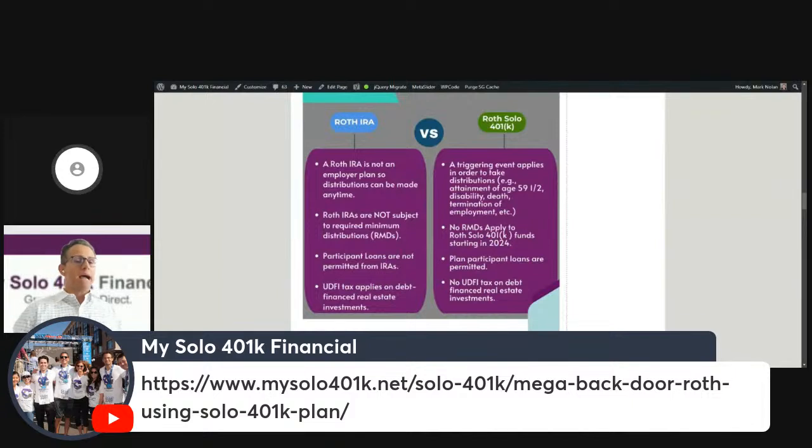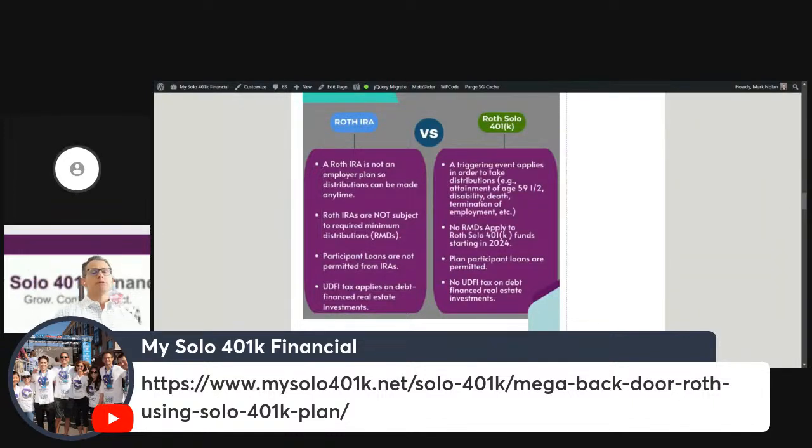And then you would pay back the 401k. So if you borrow those funds from the self-directed 401k bucket, you pay back, and those funds go to the self-directed 401k bucket.